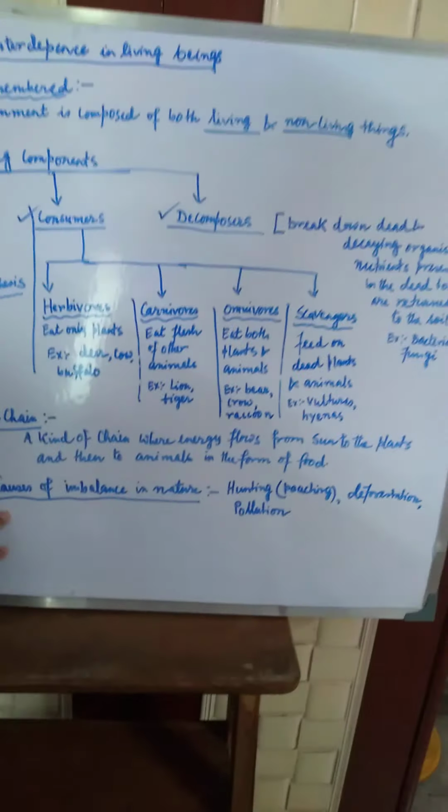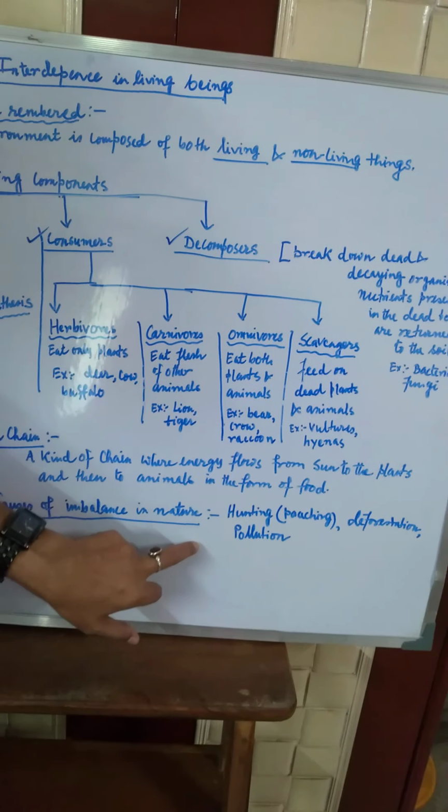Now come to the causes of imbalance in nature. This is the hard truth of our modern world, because if we can make the balance on the earth, then we can live smoothly. But you know that there was a pandemic, the COVID virus, and tsunami, earthquake, melting of glaciers. These are different kinds of natural calamities, and these natural calamities are increasing day by day. Why? Due to the imbalance of nature.